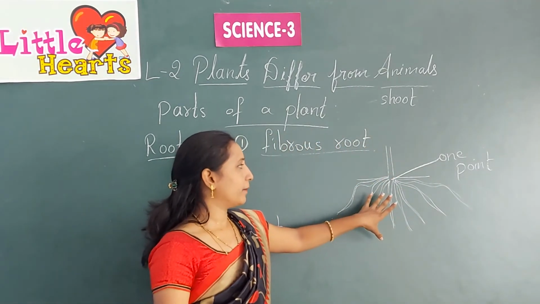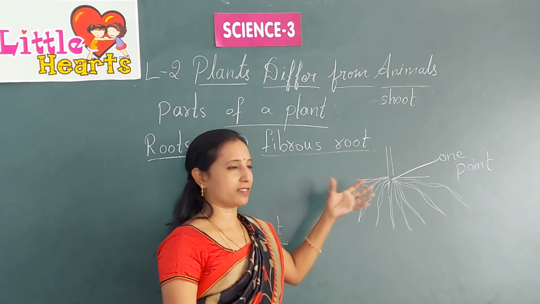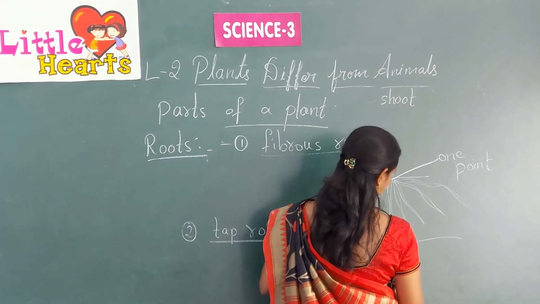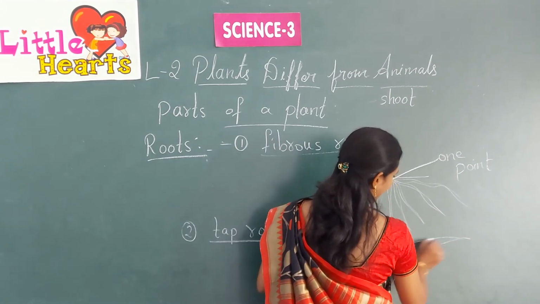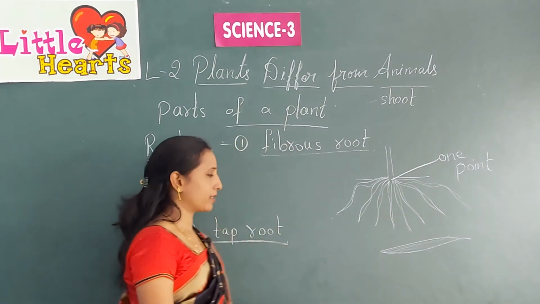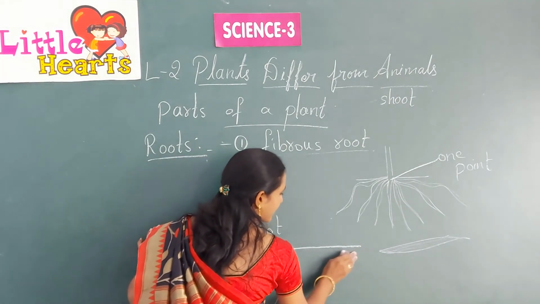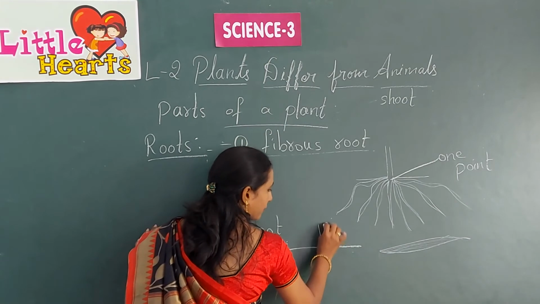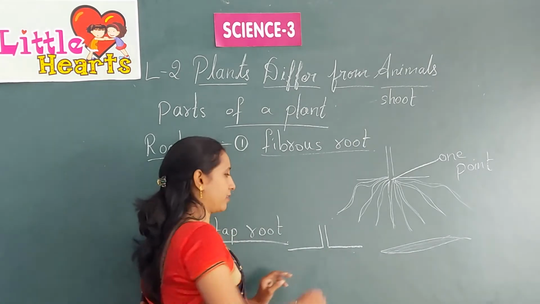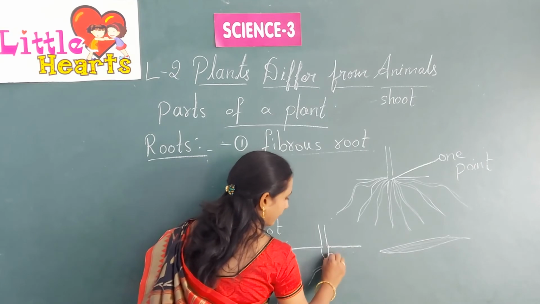The plants which have parallel veins, for example, if you take a grass leaf, it has parallel lines. This kind of leaves have fibrous roots. The second one is tap root. All the big trees, and the plants which have reticular veins, have this tap root kind of roots.